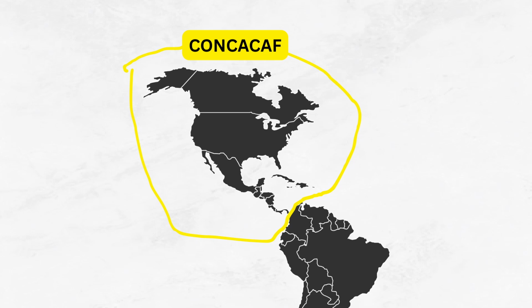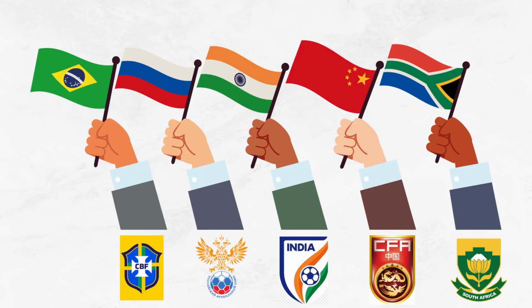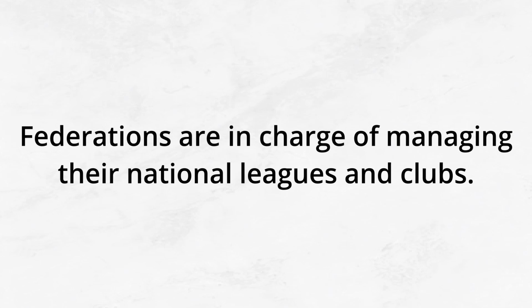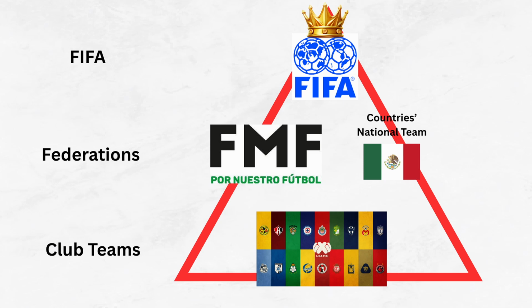Each country around the world has a football organization that is in charge of organizing, administrating, and managing its own domestic leagues and tournaments. But it doesn't stop there. Each country is also responsible for having its own football governing body to organize its own domestic leagues, teams, and players. For example, the governing football body in the US is the USSF, or the United States Soccer Federation. In Mexico, it is the FMF, or the Mexican Football Federation. These independent federations are in charge of managing their own leagues and teams. But remember, they all have to follow FIFA rules and regulations in order to keep their membership.